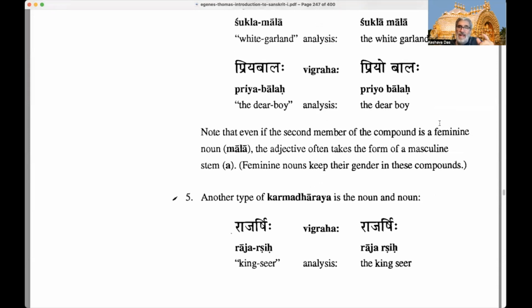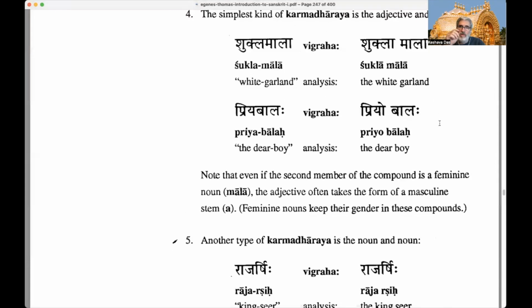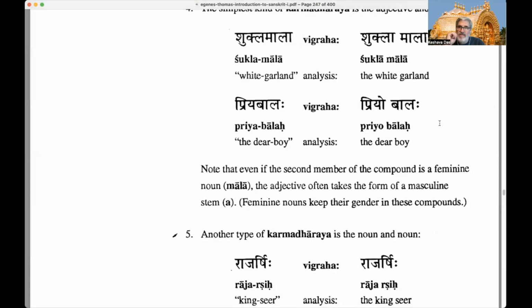Okay, so note that even if the second member of the compound is a feminine noun, Mala, even if the second word in the compound is feminine, up here we've got Shukla Mala, white garland, the adjective often takes the form of a masculine stem A. He hasn't shown that here, but feminine nouns keep their gender in these compounds, right?